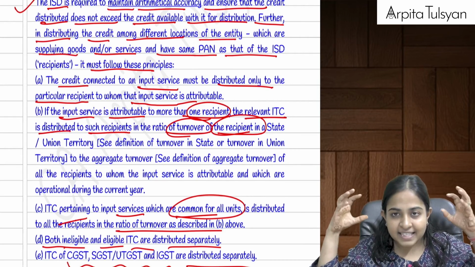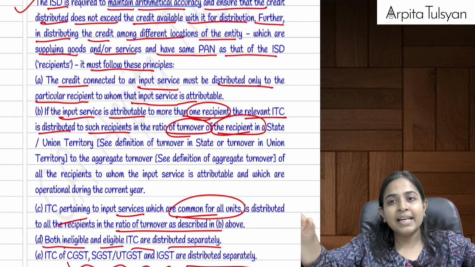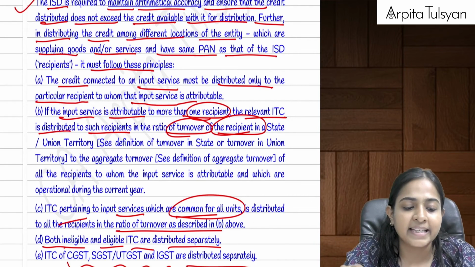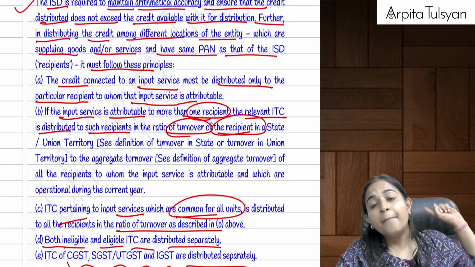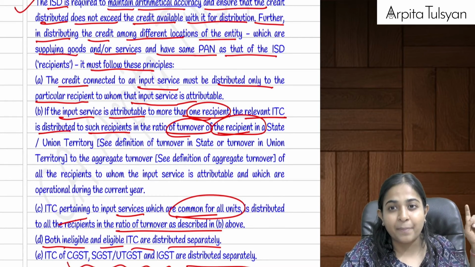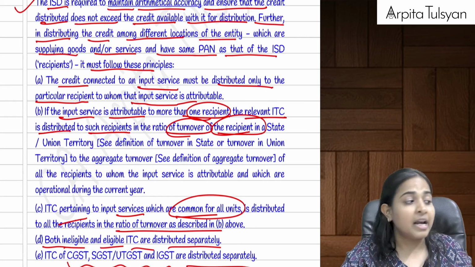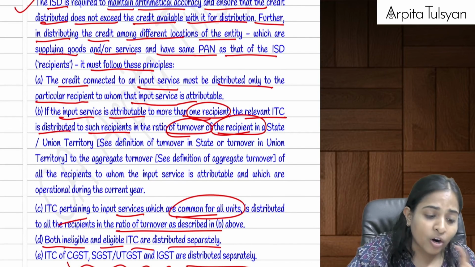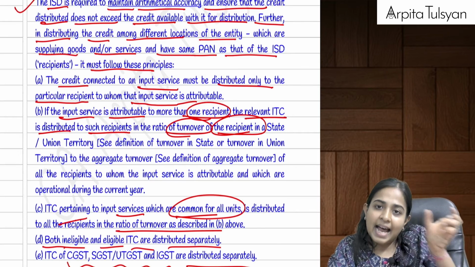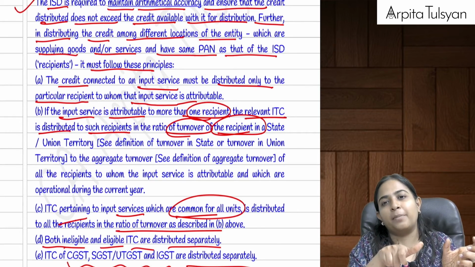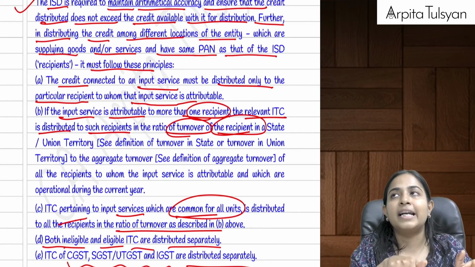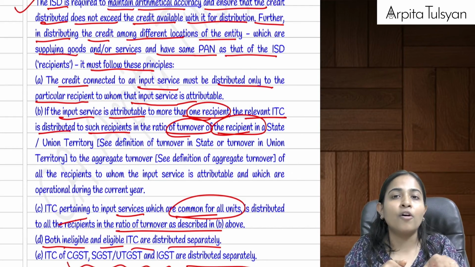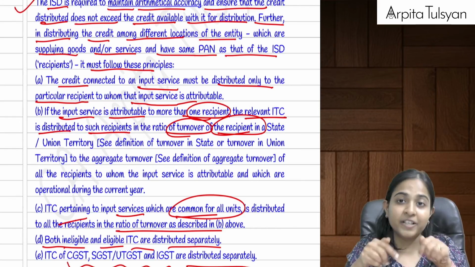Okay, if I have taken some credit which is commonly used by all the offices, then distribute it amongst all the offices in the ratio of turnover of the preceding financial year. Your relevant period is the preceding financial year. But if figures for the preceding financial year are not available, then take the last quarter of this particular month. Let's say we are distributing the credit for the month of November, then take the figures for the quarter of July to September of this particular year only.